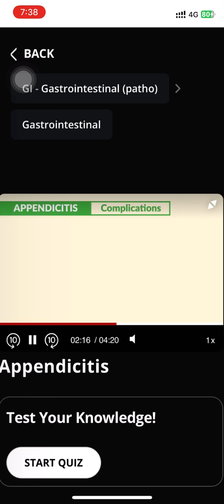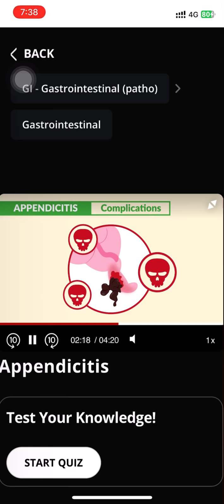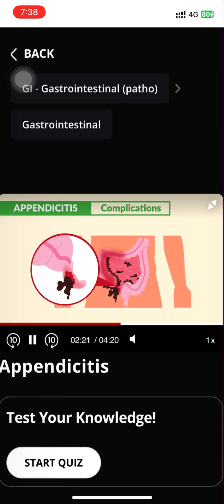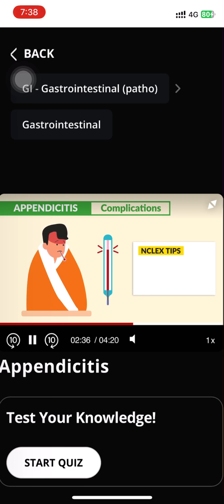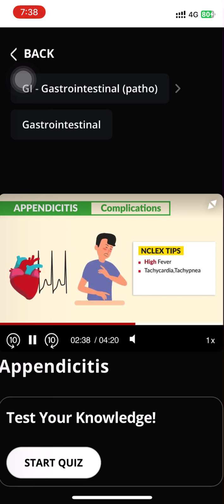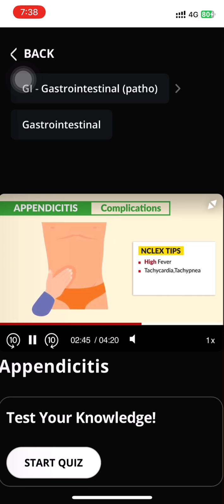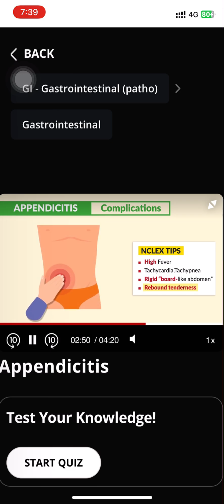Now, in terms of complications, the most deadly is a ruptured appendix. Basically, an explosion of the appendix, and all that infection pours into the abdomen. This is called perforation. So just think peritonitis is the medical emergency. Very, very deadly. So the NCLEX tips, write these down. High fever, tachycardia, tachypnea, fancy words for a fast heart rate and a fast respiratory rate, as well as key terms, a rigid board-like abdomen, as well as rebound tenderness.